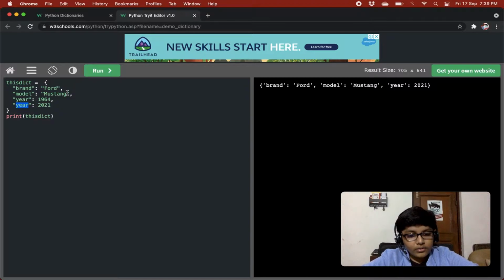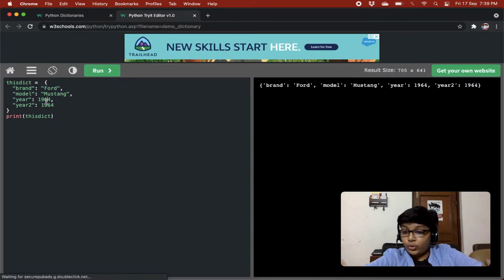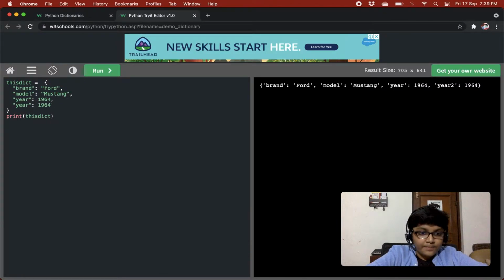But if we give year 2 over here and we give 1964, then this will be fine, though the values are the same. The keys always have to be different, though the values can be the same. And if the keys are the same, the last key that you gave will be accepted, right?